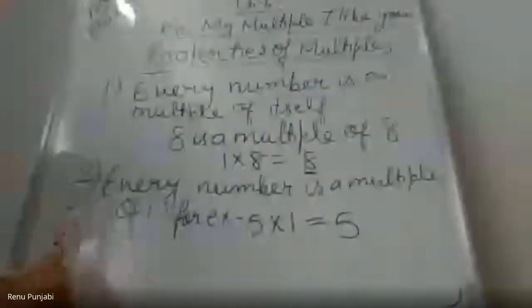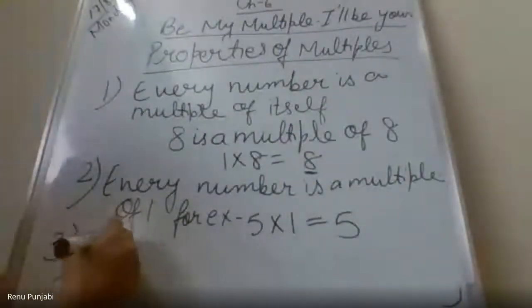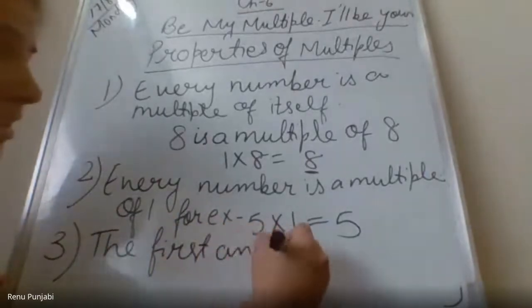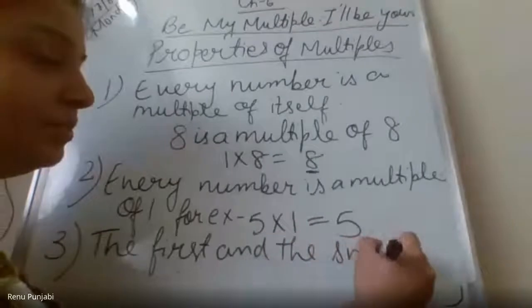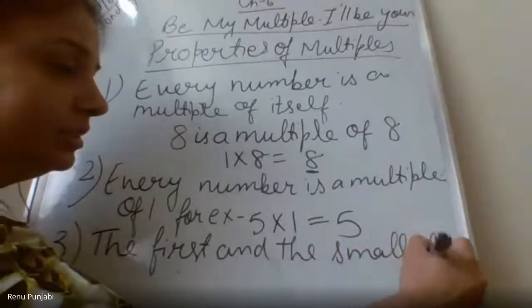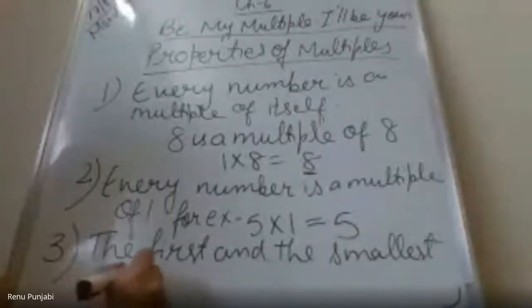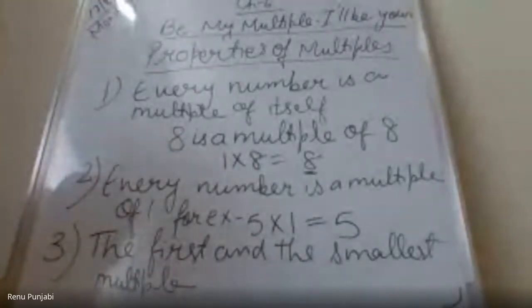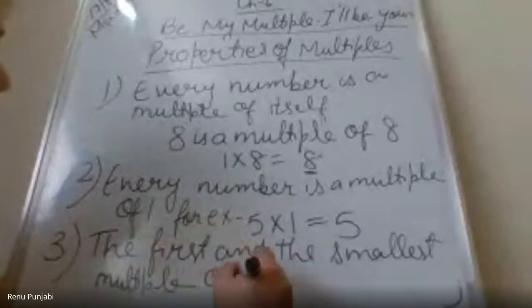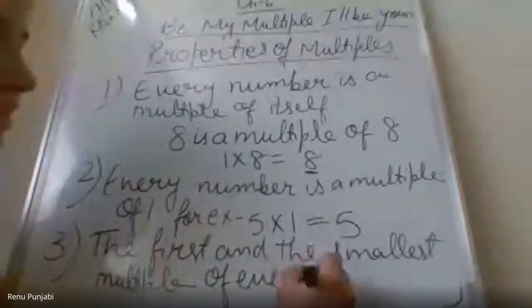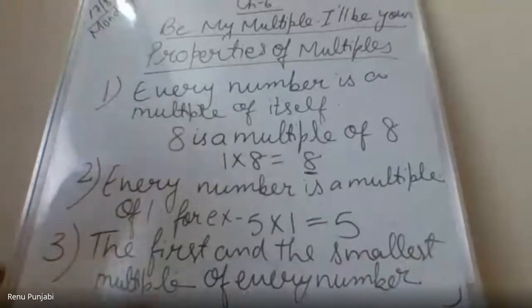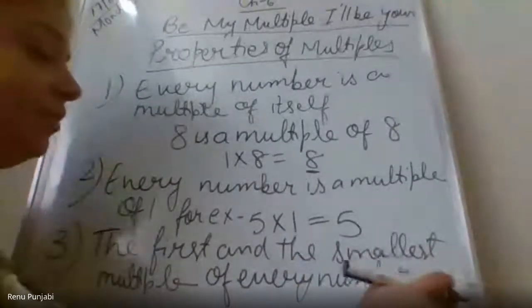Third is the first and the smallest multiple of every number is, tell me what will be the answer here.